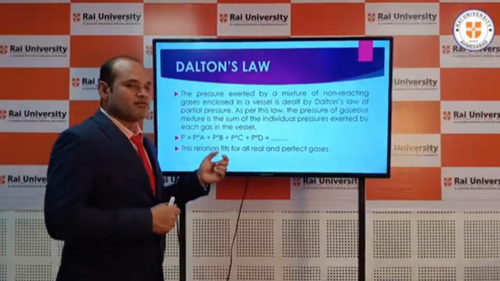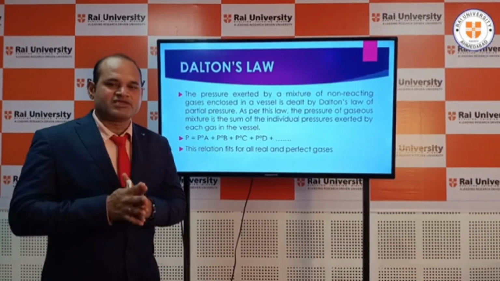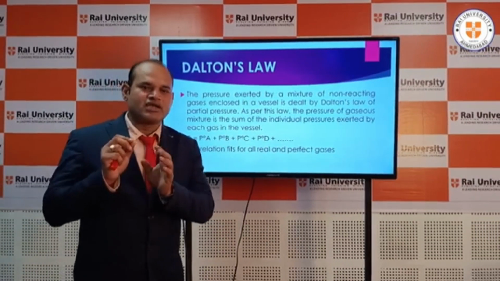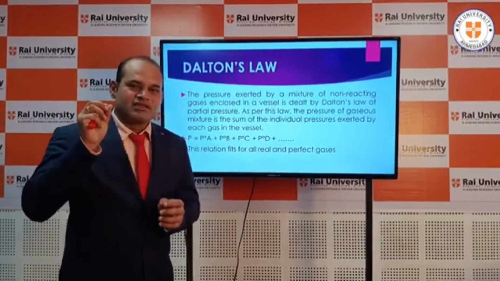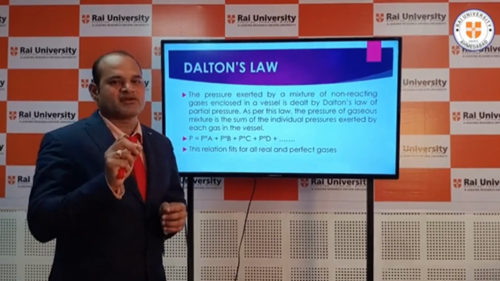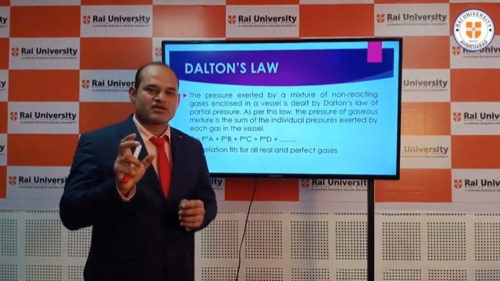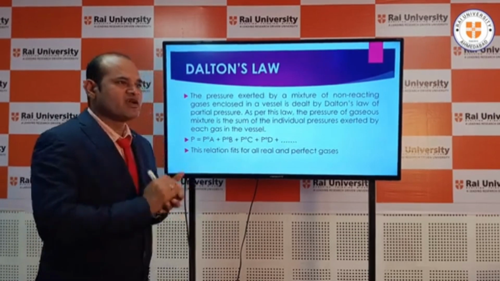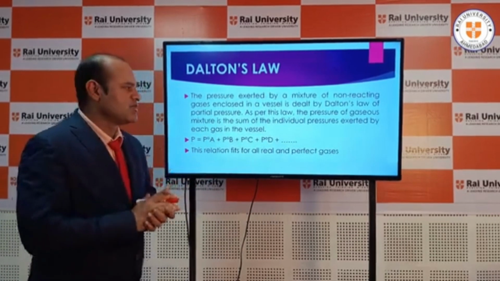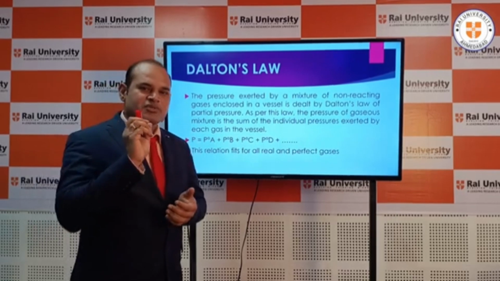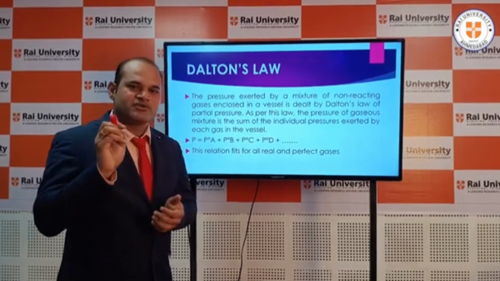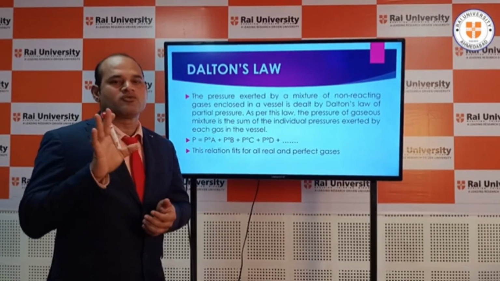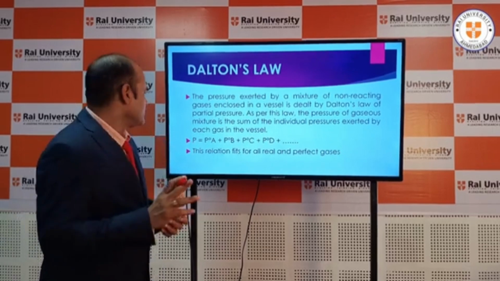Next is Dalton's law. If I take 2 or 3 gases in a container, the sum of the individual partial pressures is the total pressure of the gas. Understood? If we take 3 gases, then the sum of the individual partial pressures is equal to the total pressure of the container.